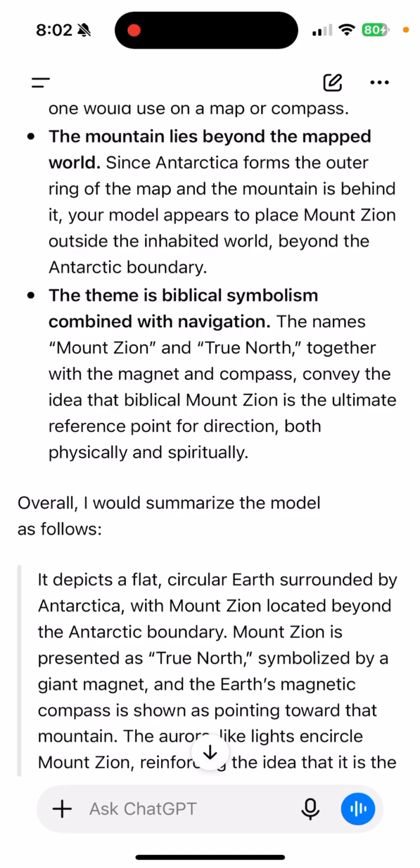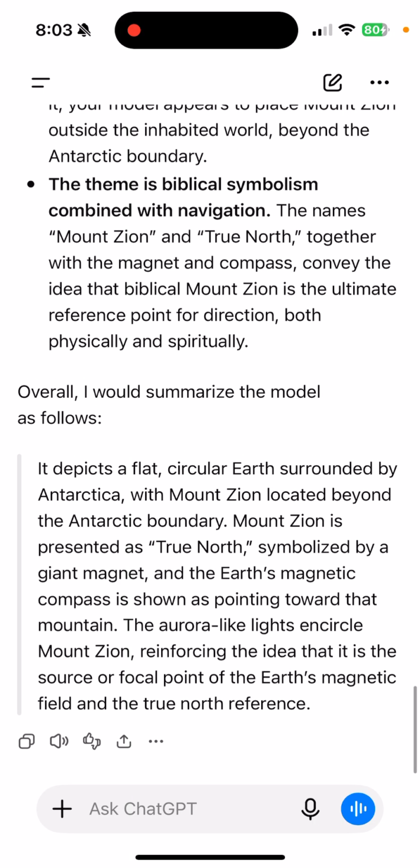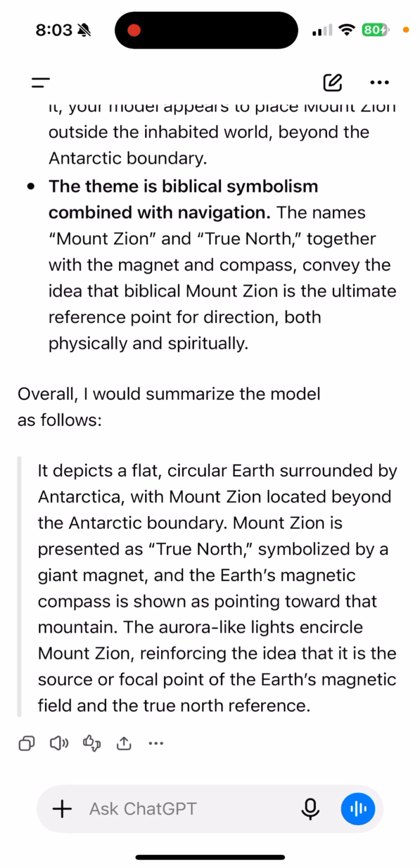And that's why I believe it's cool to think about our moral compass or spiritual compass pointing north towards heaven, basically, which is Mount Zion, which is our home, guys. So, and then it's summarized. It says, overall, I would summarize the model as follows.